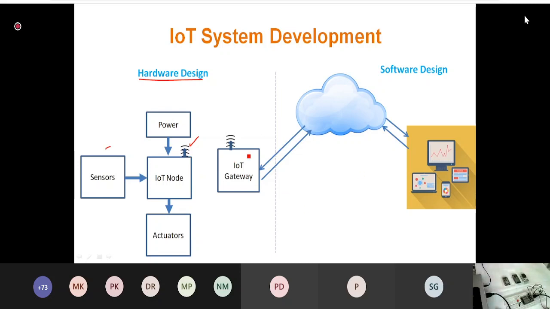Okay, and then we need an IoT gateway. Sometimes people convert this IoT gateway into their own server, or it will be just a gateway which will just route your IoT node data to the internet. They just work to get the data here, and they just route that complete data to the